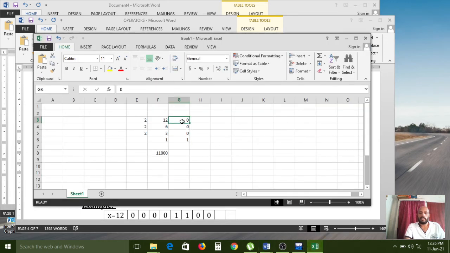Sorry, here the first value is not required. 1, 1, 0, 0. Because 6 twos are 12, the first value is not initiated with any remainder. So it is the starting value. So nothing but this is the number 12, highest common factor. Okay.